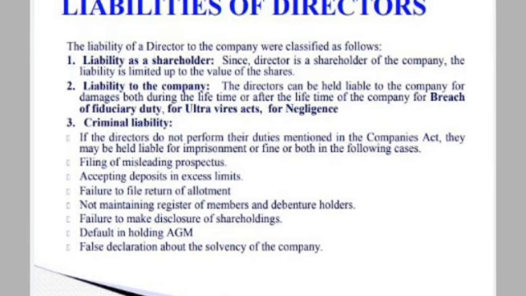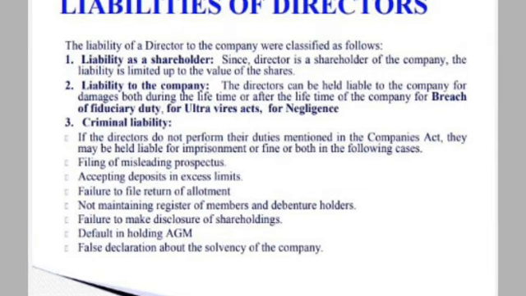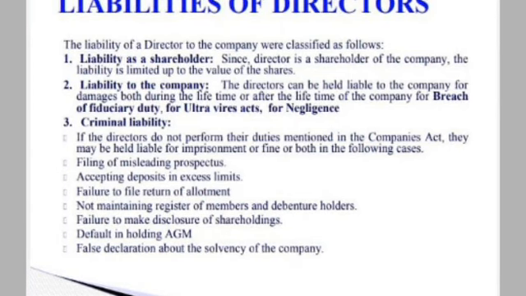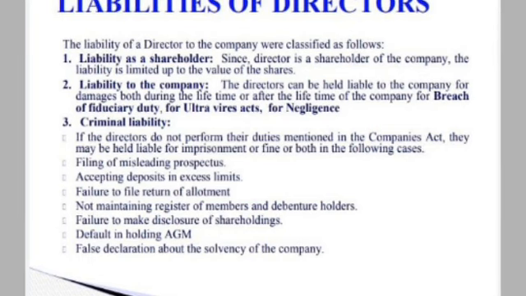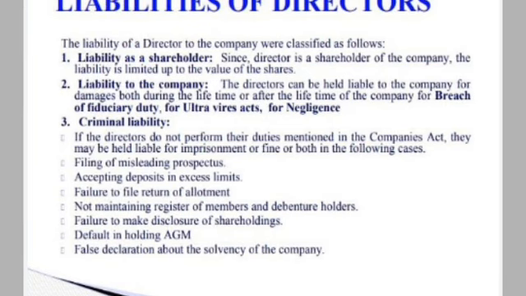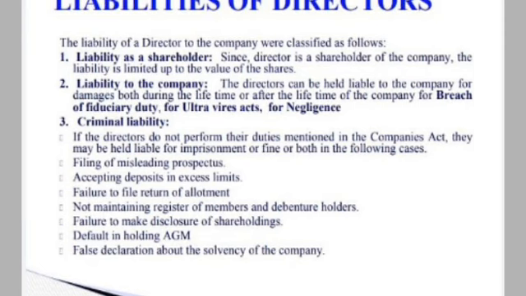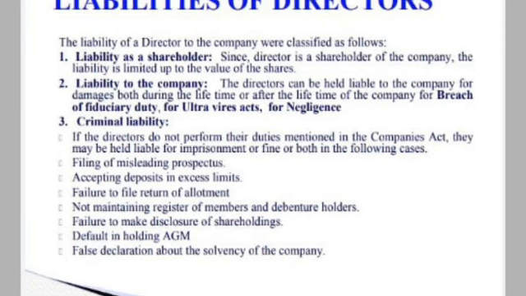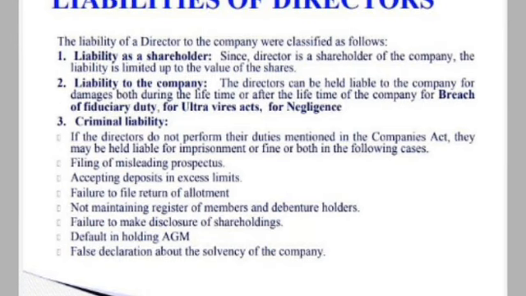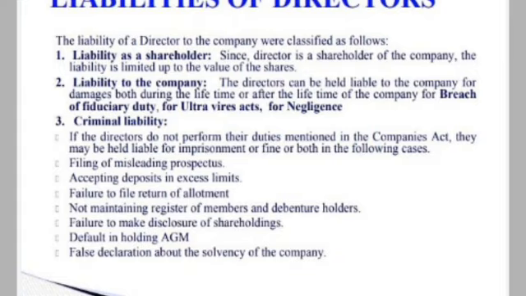That is, for filing any misleading statement, misleading prospectus, accepting deposit in excess of the limits. Next, failure to file return of allotment. Then if he is not maintaining the register of members or debenture holders, he is criminally liable. Then if he fails to disclose the shareholdings in the company, then he is criminally liable. Then if he is not conducting the AGM or statutory meeting in time, then he is criminally liable. Then if he has given any false declaration about the solvency of the company, then he is criminally liable. These are the liabilities of the directors.